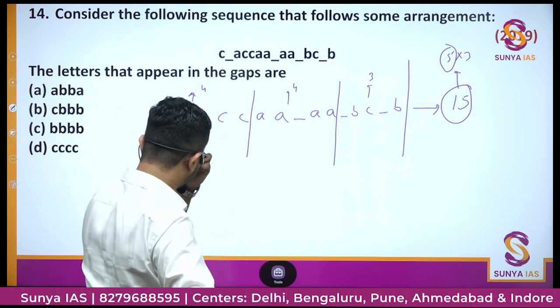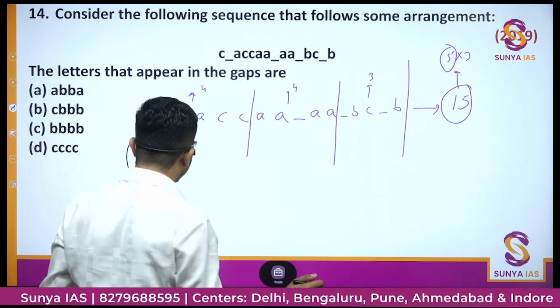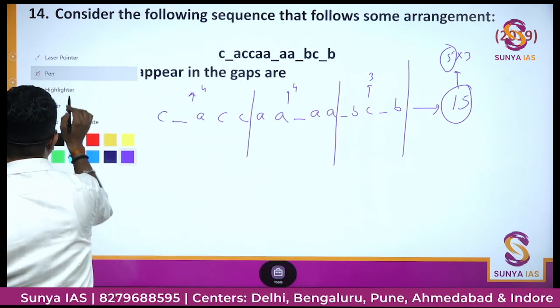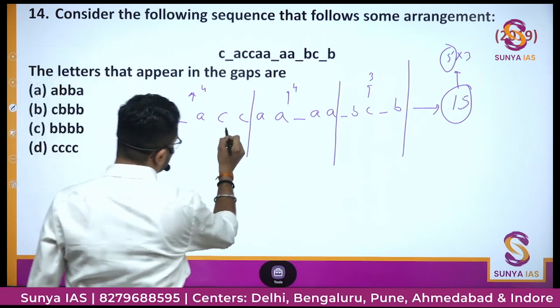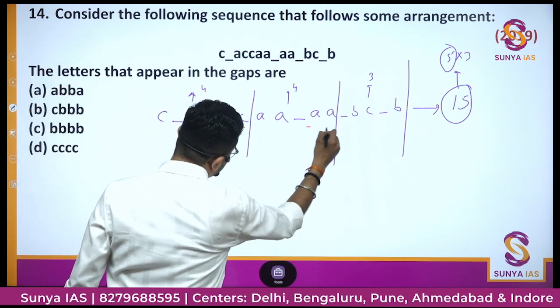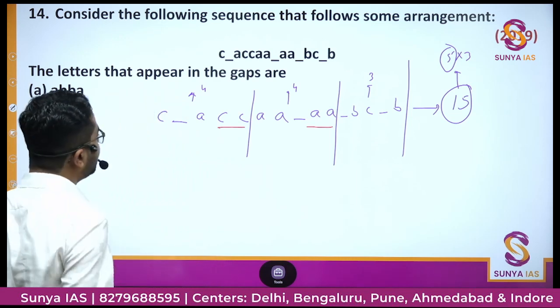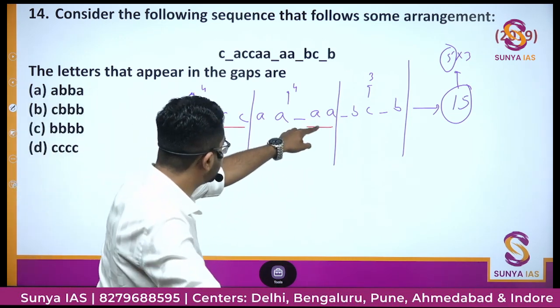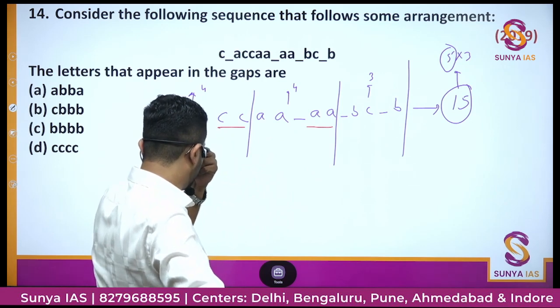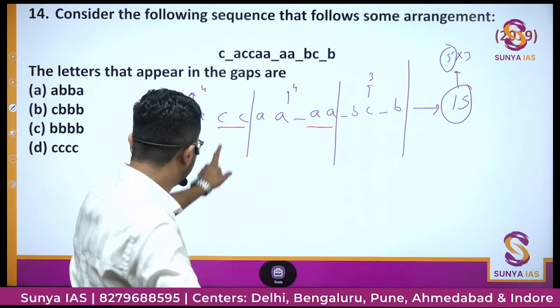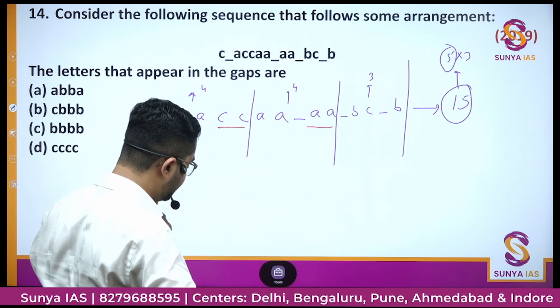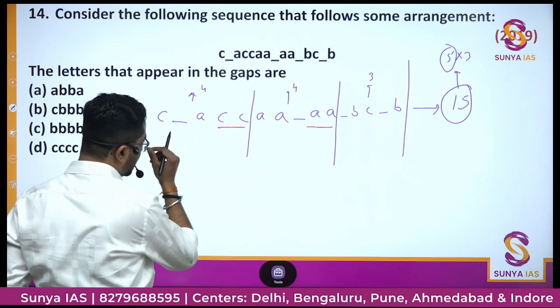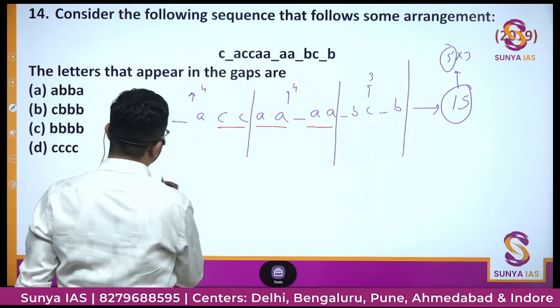ओके, you can see these 2 are same terms. If this is CC, then this is AA. Okay, this is CC, this is AA, and here these 2 are also same.